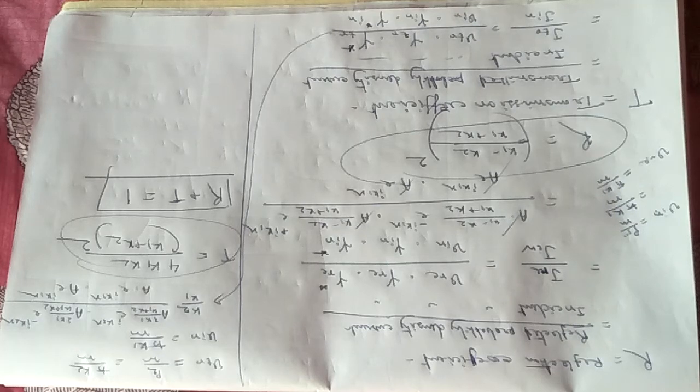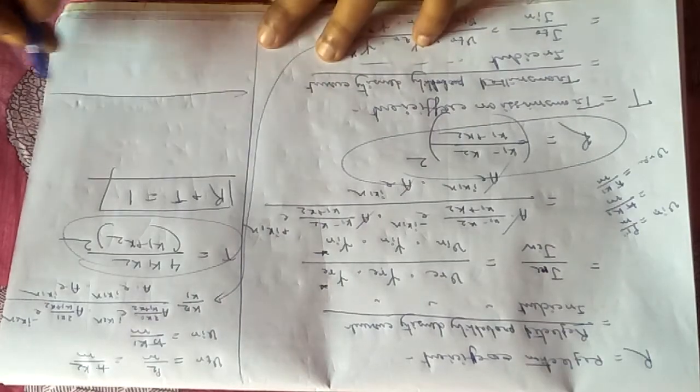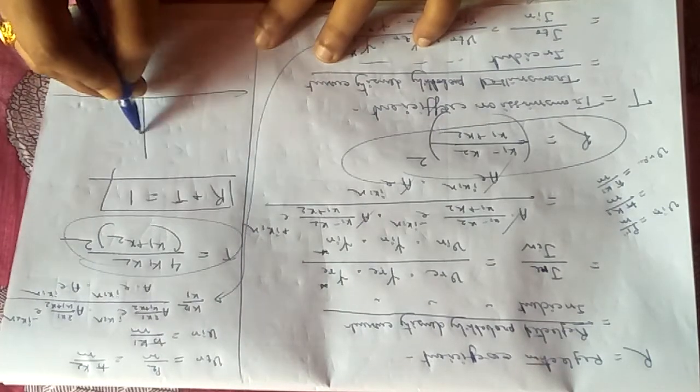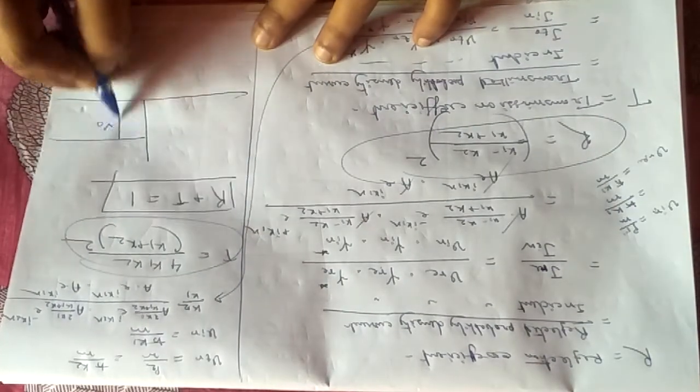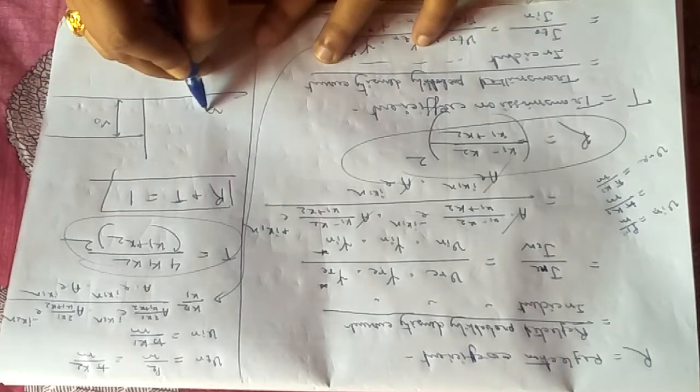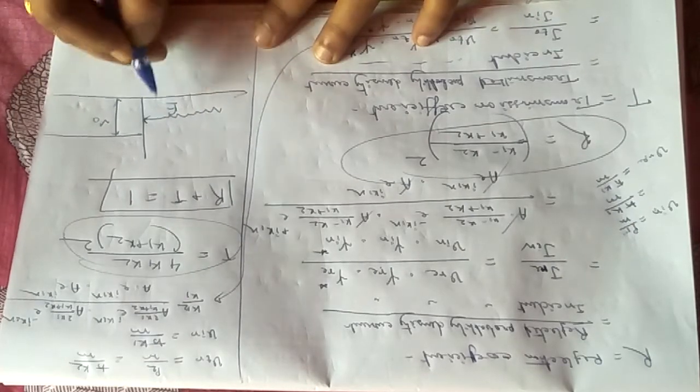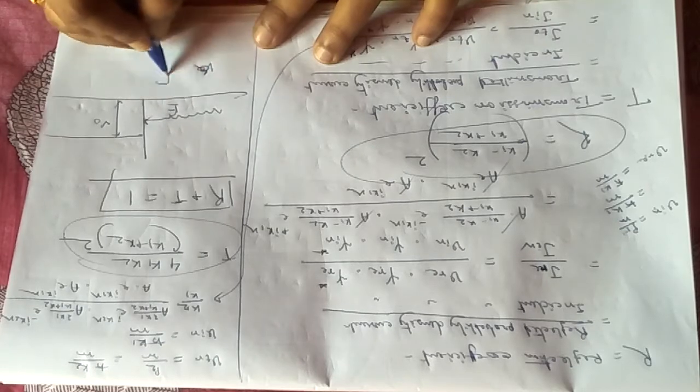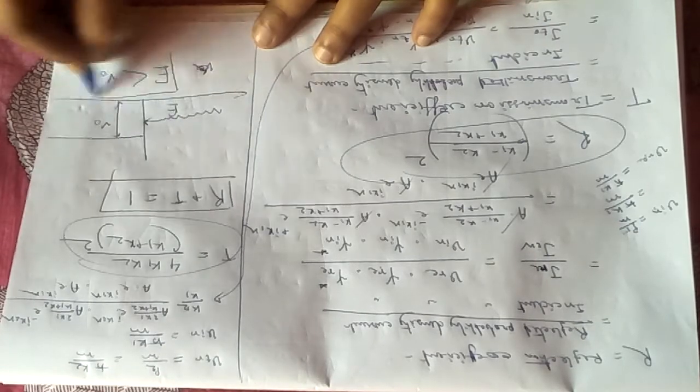In the next video we will try to calculate for the step potential, where the step size is V0 and the energy of the incident particle is E, with E less than V0. What will happen?